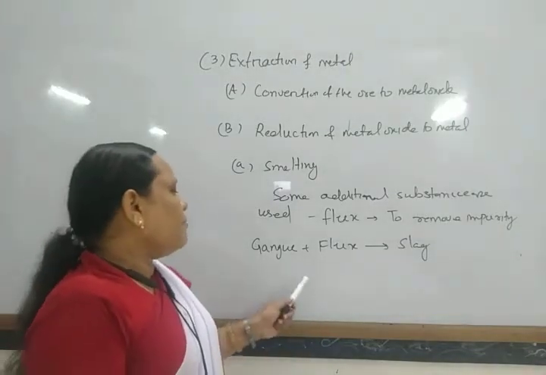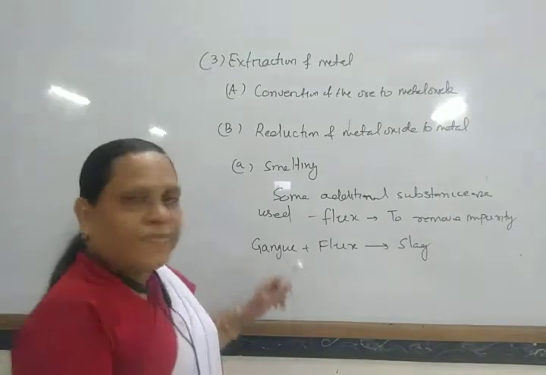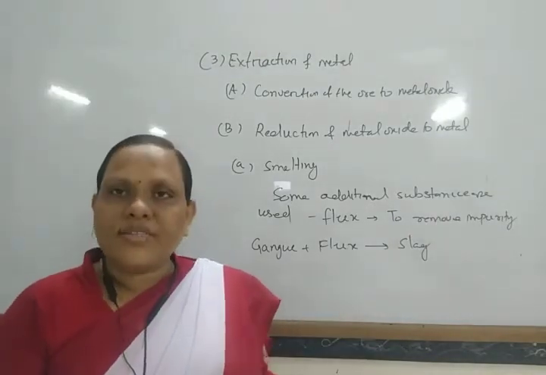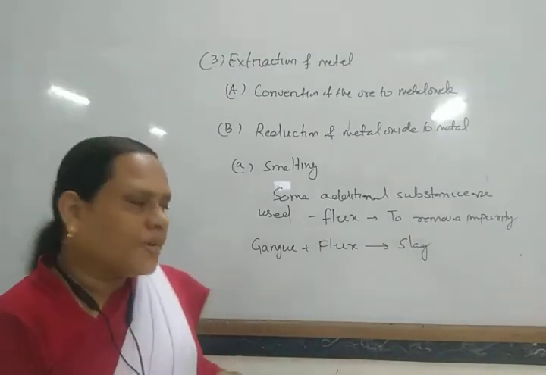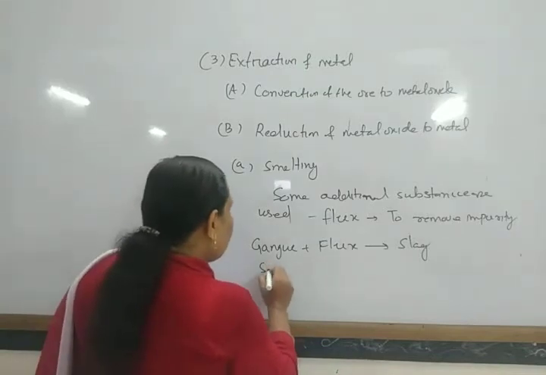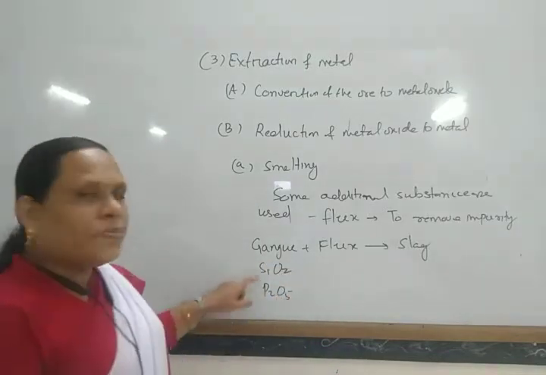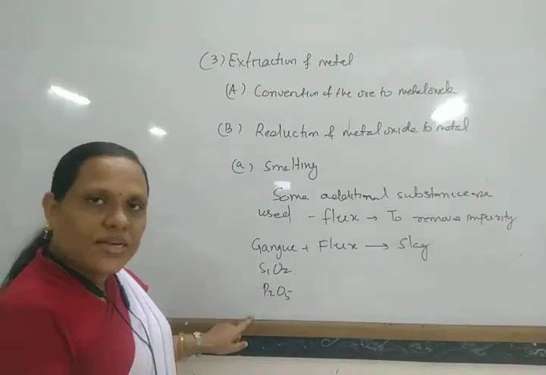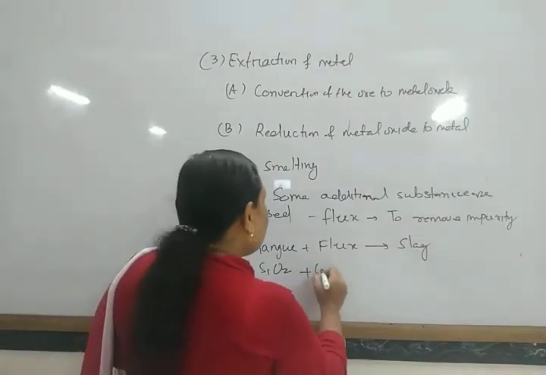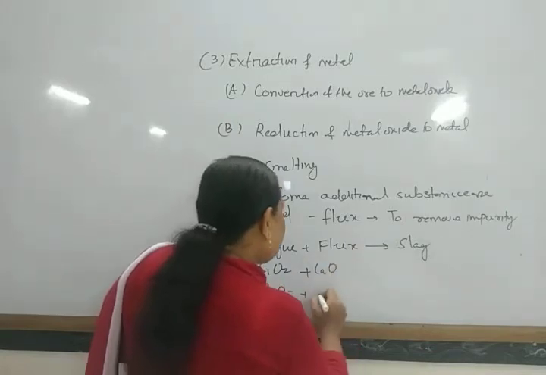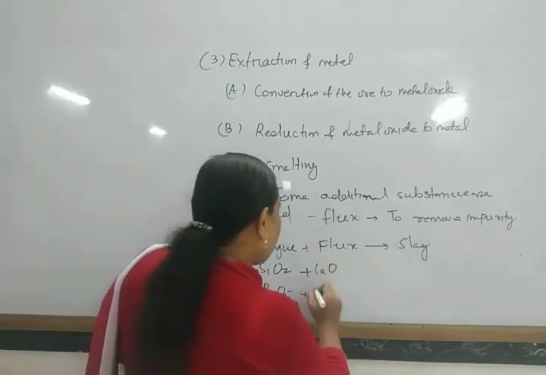If acidic gangue is present, acidic meaning non-metal oxide, such as silicon dioxide SiO2 or phosphorus pentoxide P2O5, then a basic flux is used, CaO.